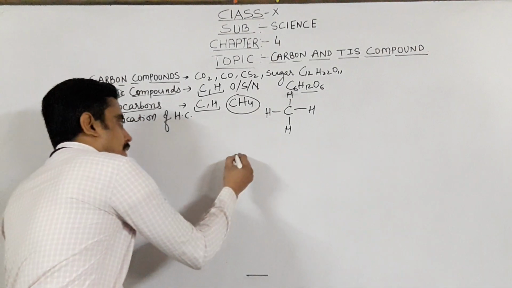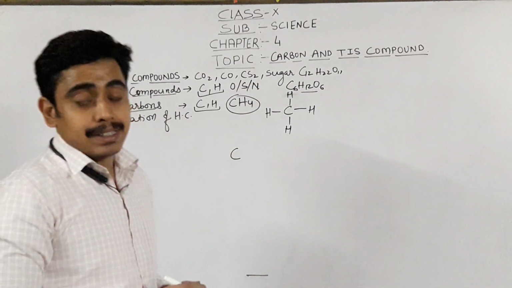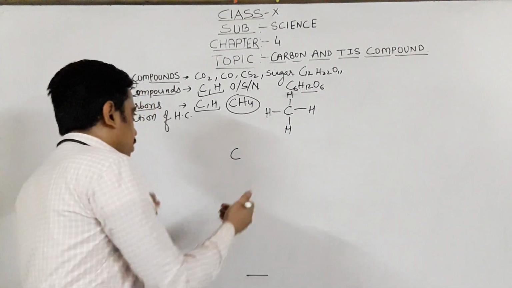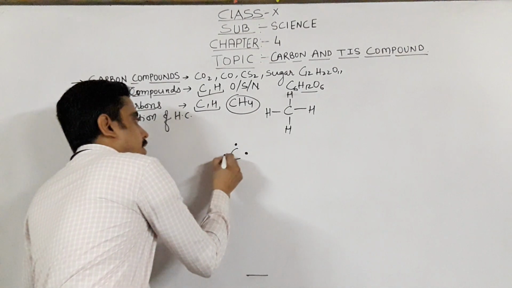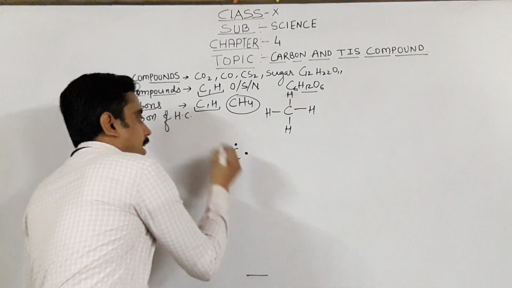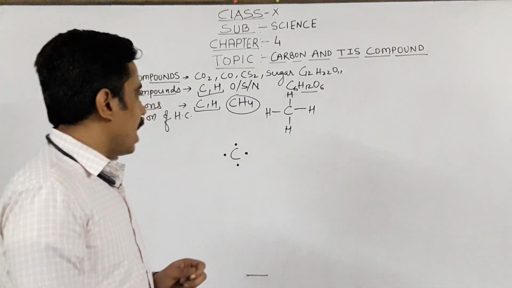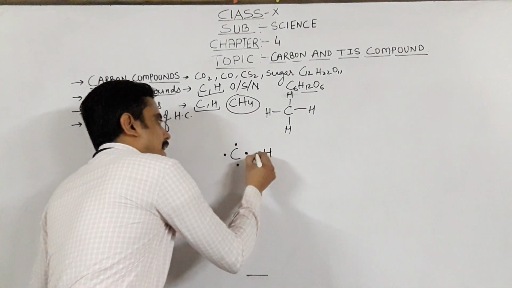Electron dot structure: you just have to show the valence electrons present in the atom in the form of dots. So just take a very simple structure. Suppose this is the carbon atom and these are the valence electrons present in this atom. How many valence electrons are there in carbon? 4. And hydrogen has only 1 electron in the outermost shell, that is the valence electron.